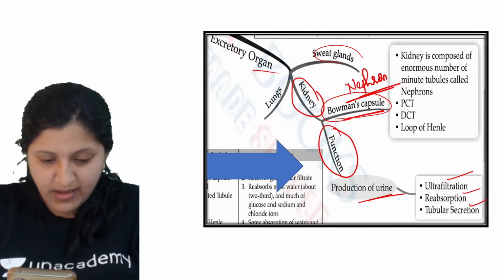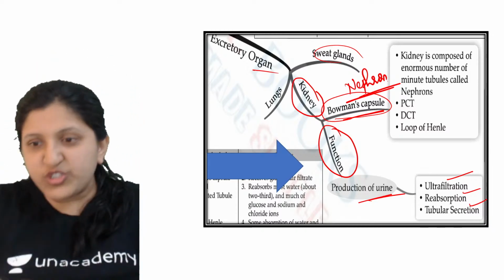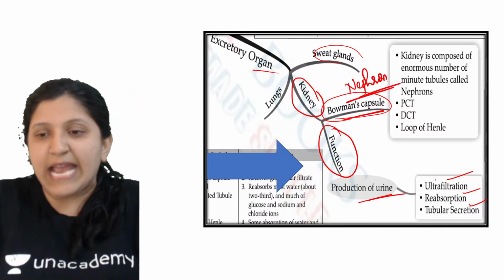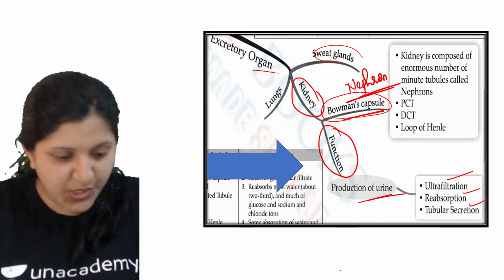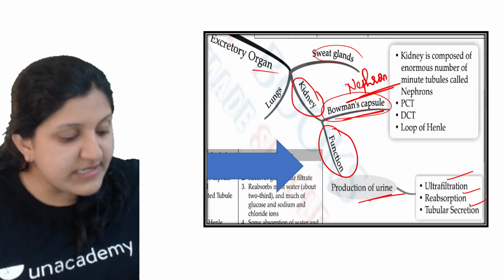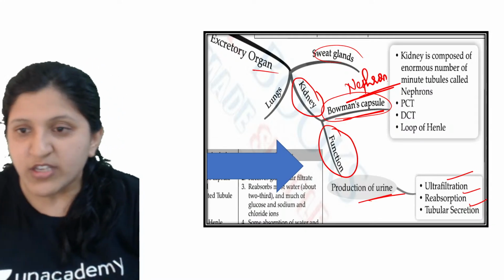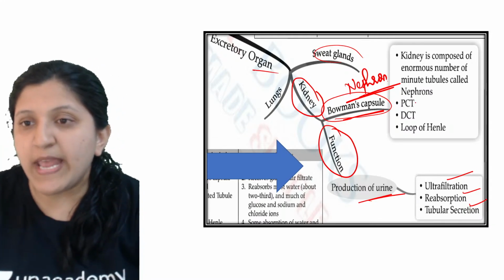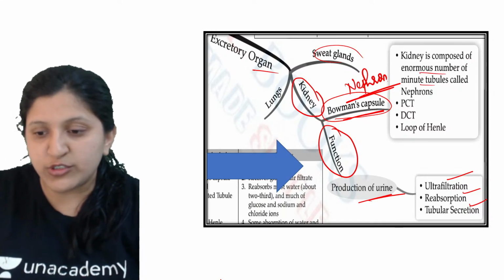Okay, all right, so any idea on this one? What exactly is ultrafiltration, reabsorption, or tubular secretion? These are the three processes that happen whenever we say that the process of urine formation is occurring. Okay, so I'll just explain that. Let's have a look: the kidney is composed of an enormous number of minute tubules. I'll just draw it and explain.